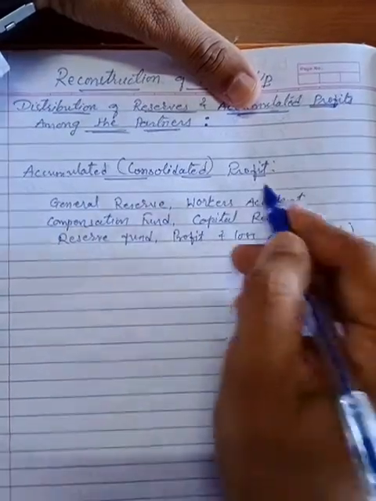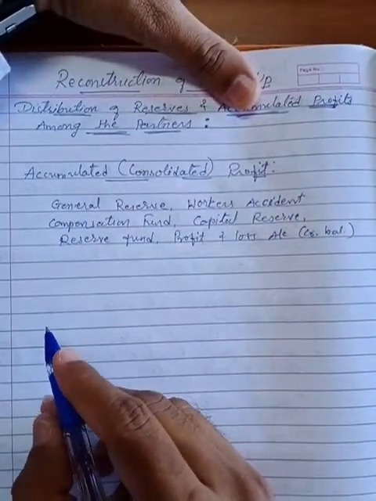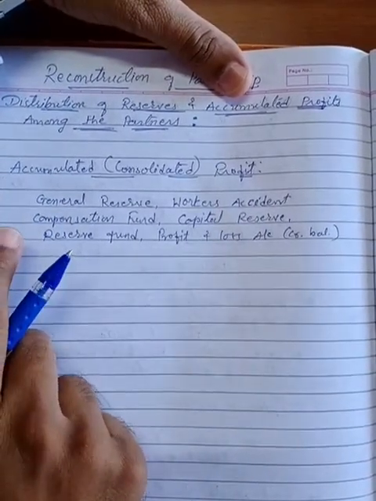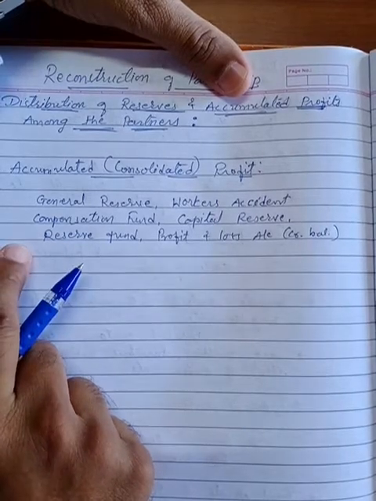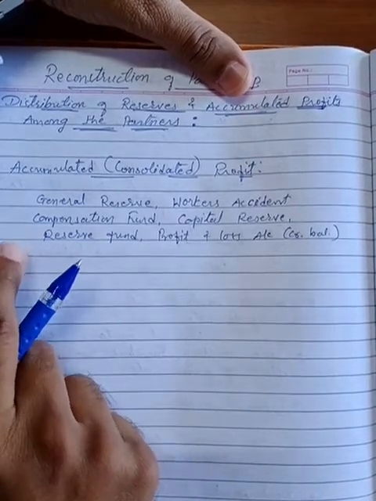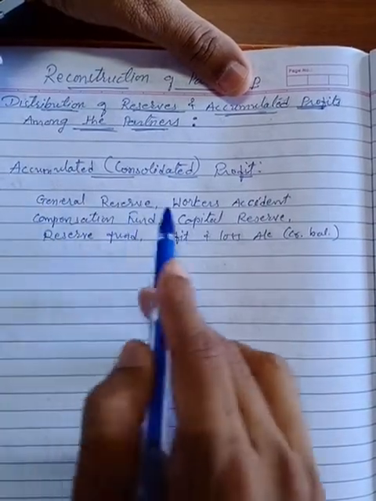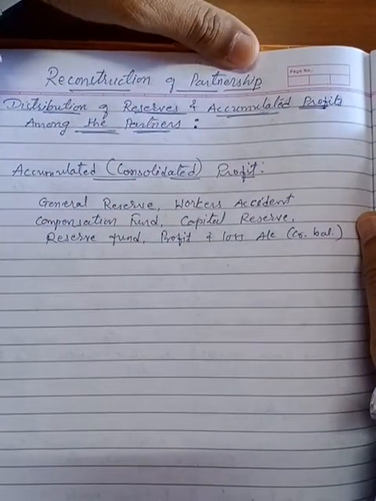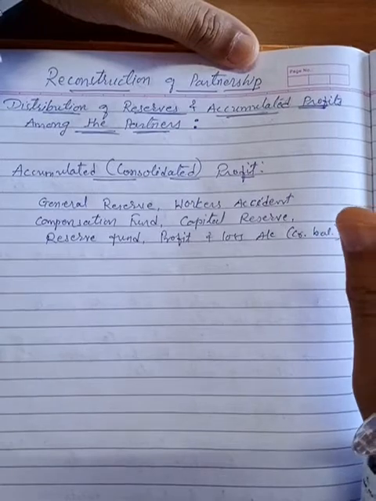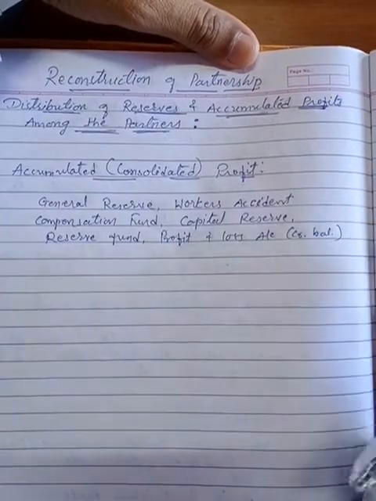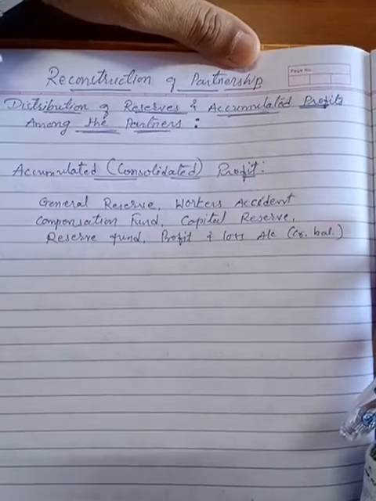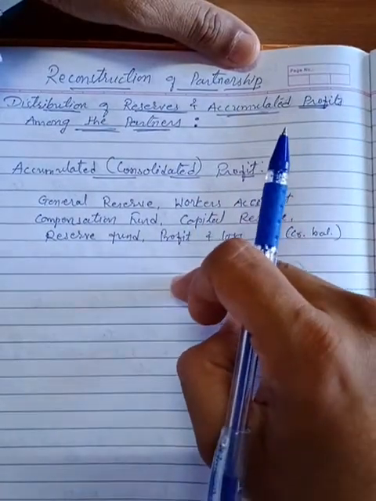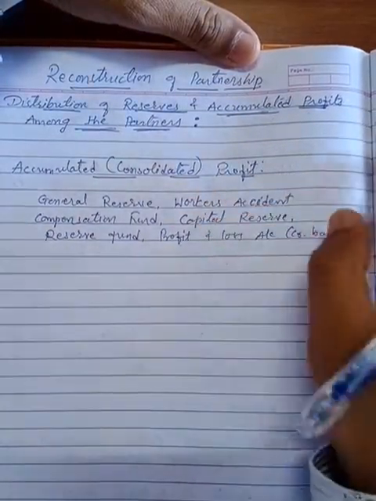Such kind of reserves or consolidated profits, if available in the balance sheet at the time of reconstruction, are to be closed and transferred to the partners' capital or current account in their old profit loss sharing ratio, because these reserves were created out of the profit they have earned before the reconstruction of the partnership firm. So it should be distributed among the partners in the ratio available before the reconstruction, that is called old ratio. That is why, at the time of reconstruction, if this kind of reserves are available, we have to close the reserves and transfer them to the partners' capital or current account.